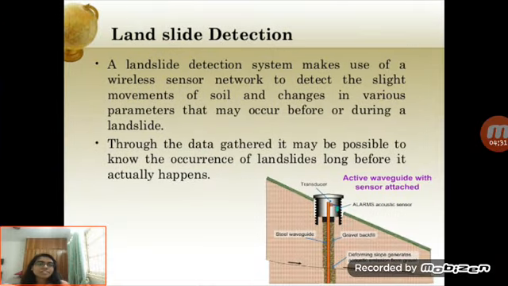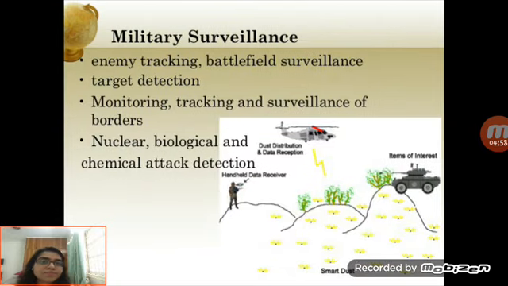Next is landslide detection. Basically, in landslide detection, the movement of soil and the changes in various parameters is detected. A landslide detection system makes use of wireless sensor network to detect the slight movement of soil and the changes in various parameters that may occur before or during a landslide. Through the data gathered, it may be possible to know the occurrence of landslides long before it actually happens.